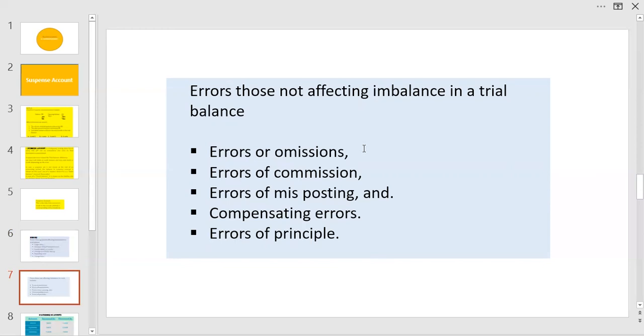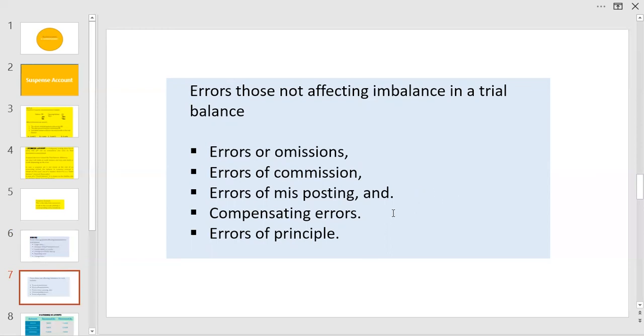Errors of omission, that means no prime entry is made by mistake, so no second entry will follow. The other one is errors of commission, where the entries are made but the amounts are incorrect. The third one is posting, the entries are made to wrong accounts. Say a repair account entry has been made to a rent account.